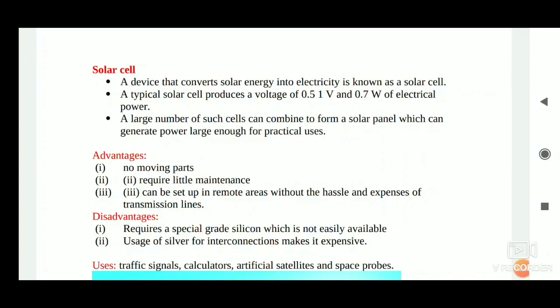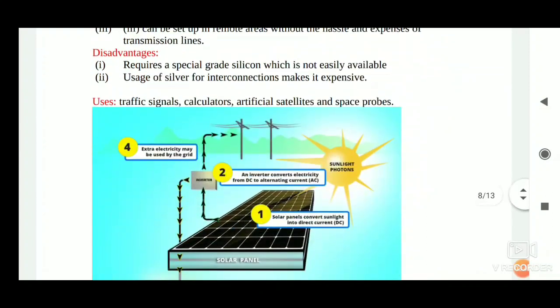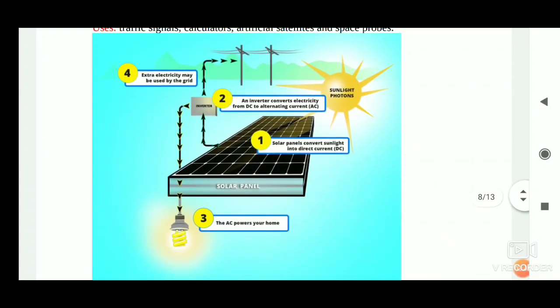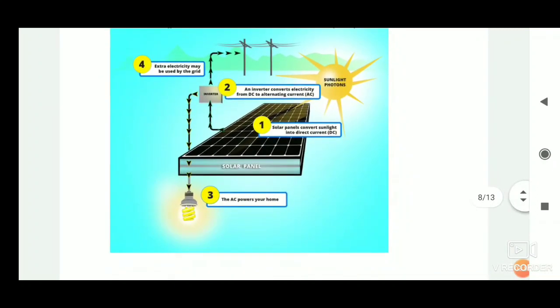The principal advantages associated with solar cells are that they have no moving parts, as you are able to see in this diagram. They require little maintenance and work quite satisfactorily without the use of any focusing device.